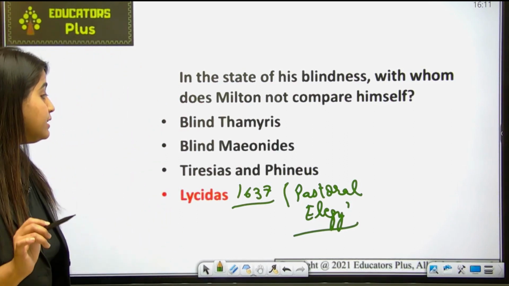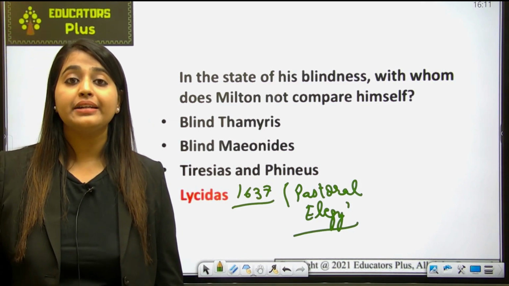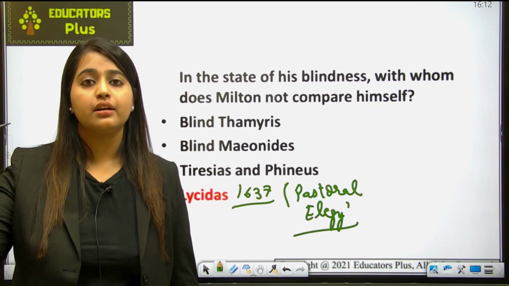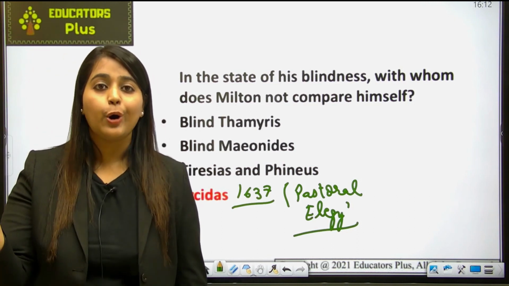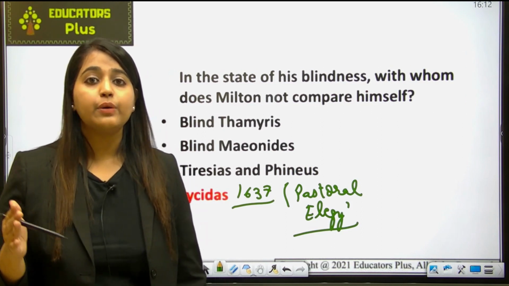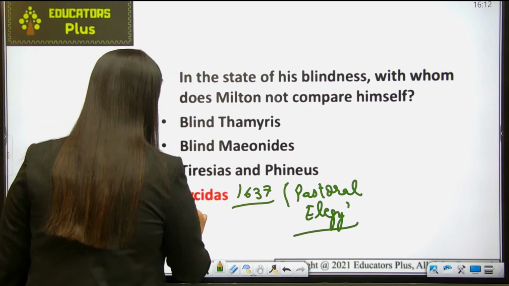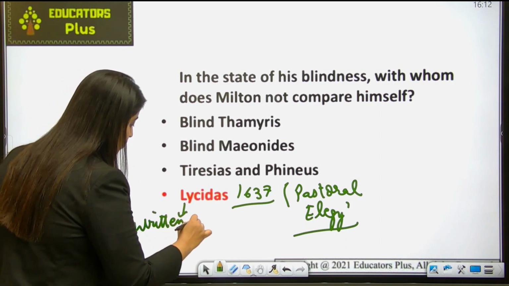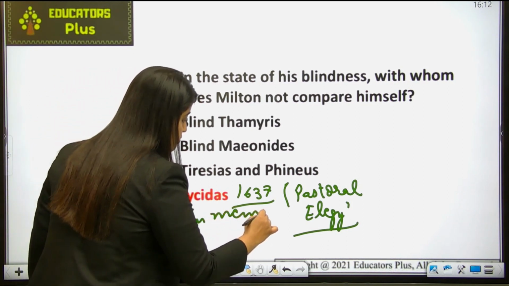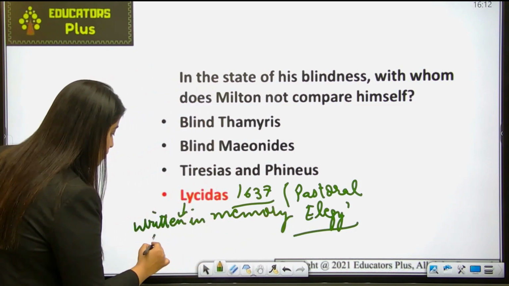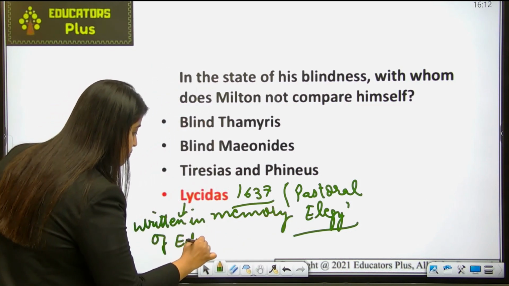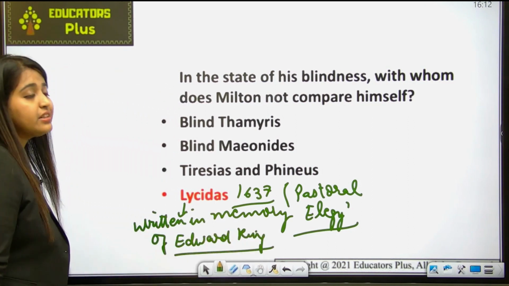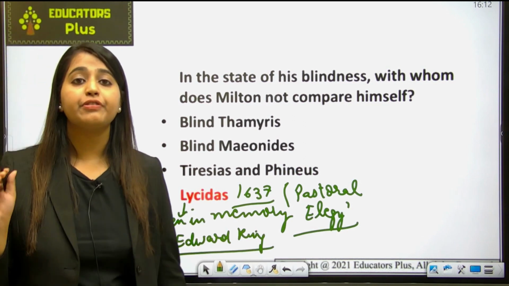Okay, and to whom has this Lycidas been dedicated? So basically it was written and dedicated in the memory of Edward King. Edward King was a friend of Milton.